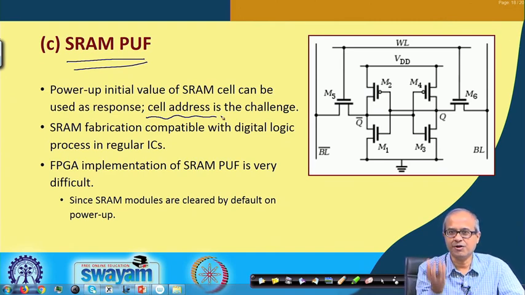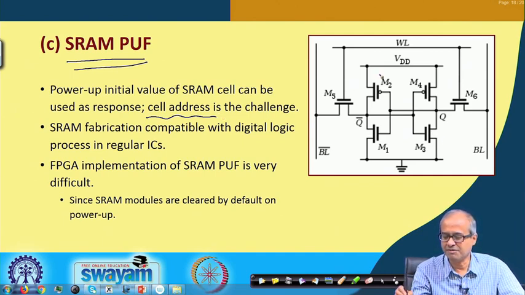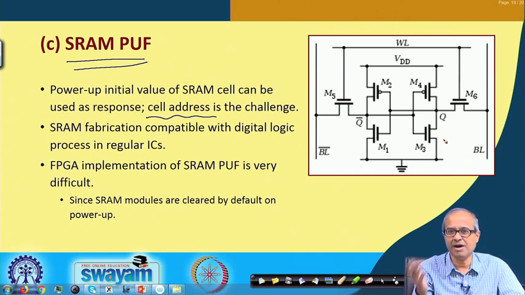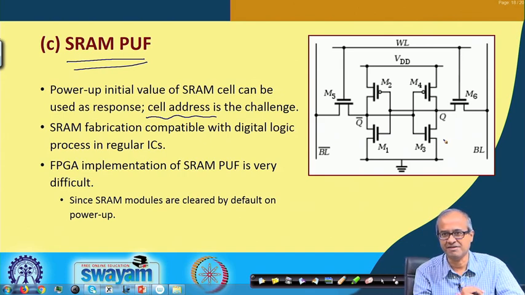Okay. So, for a particular manufactured chip, that should be the same, because of the particular properties of these transistor devices, the way they are manufactured, their delays, their gains. So, when you switch on the power, it will be either 0 or 1, it will be deterministic, but across two chips it may be different.